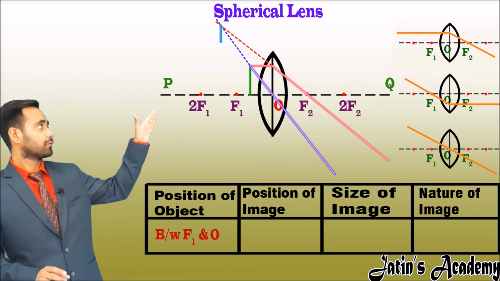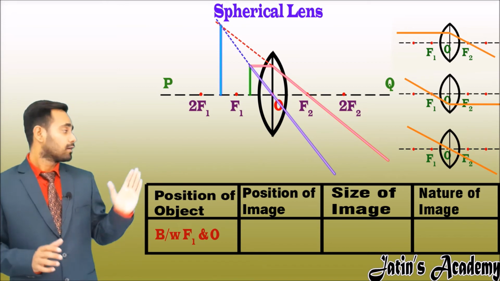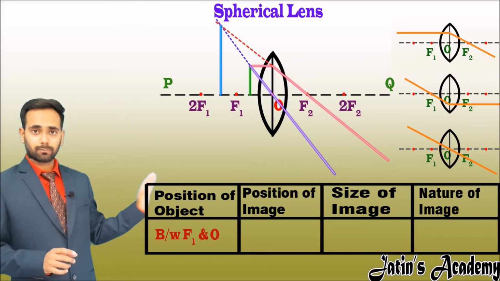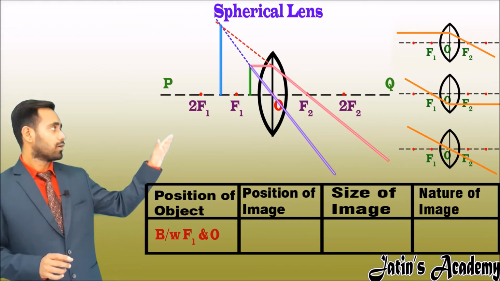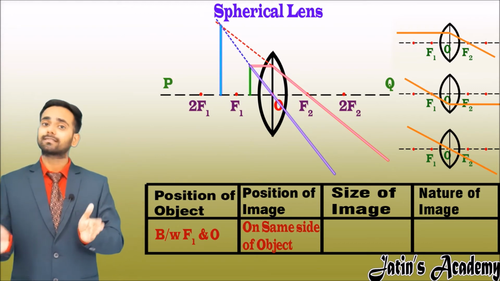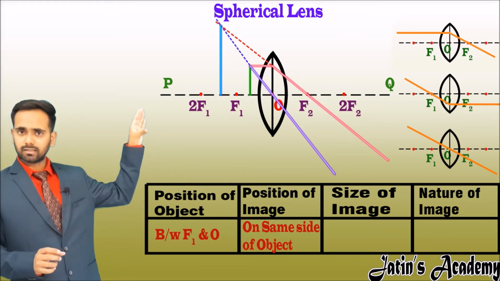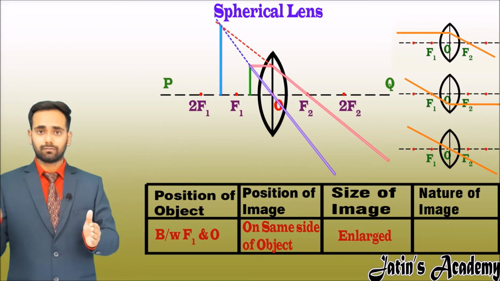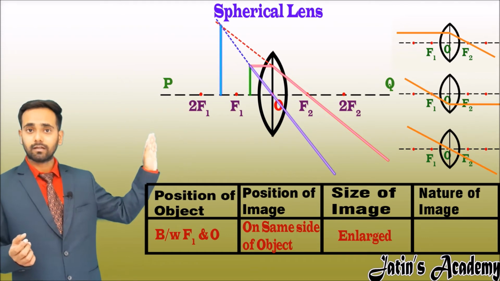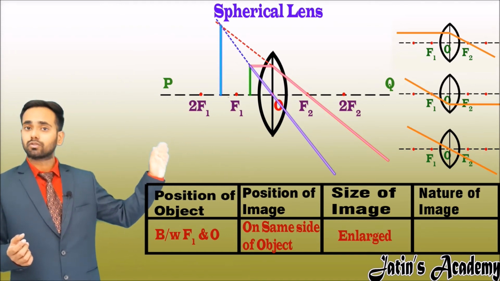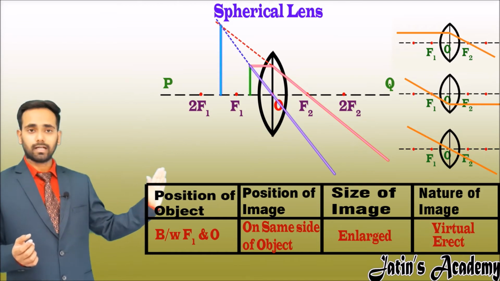Now meet the point of intersection with the principal axis. Now start filling the table. Where should the object be placed? Object position is between O and f1. The image position is beyond f1, or we can say that on the same side of the object. Now the size of image is larger than the size of the object means in large view. And nature of image is, here image is formed on the left side or the same side of the object, so nature is virtual and it is above the principal axis, so nature is virtual and erect.